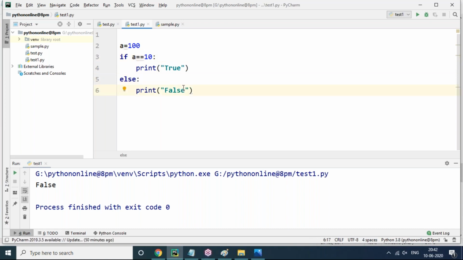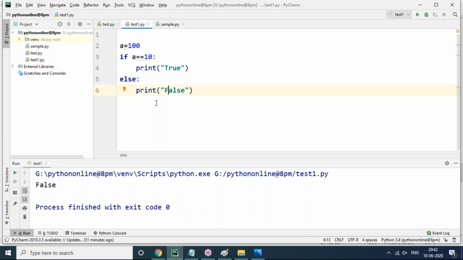But you may have a doubt here. Sir, I want to monitor internally which block is going to be considered. Is it really the if block or the else block? For that purpose, we have an option called debug in Python. Debug is nothing but line by line execution checking. That is the debug concept. What's happening internally, whether my control jumps into the if block or the else block, will be checked.